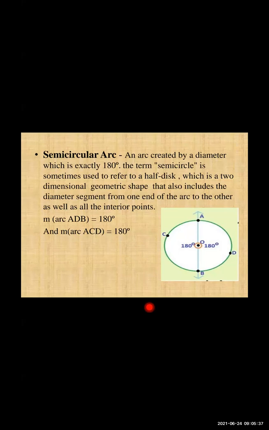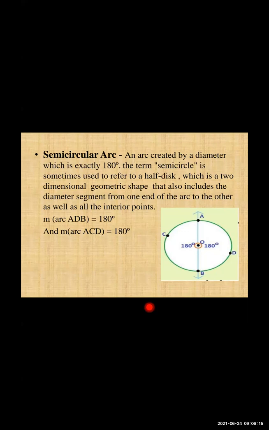That diameter cuts the circle in exactly two equal parts. A straight line has an angle of 180 degrees, so the left-hand side becomes 180 degrees and the right-hand side becomes 180 degrees, and a circle completes 360 degrees, right? So an arc created by a diameter is exactly 180 degrees.